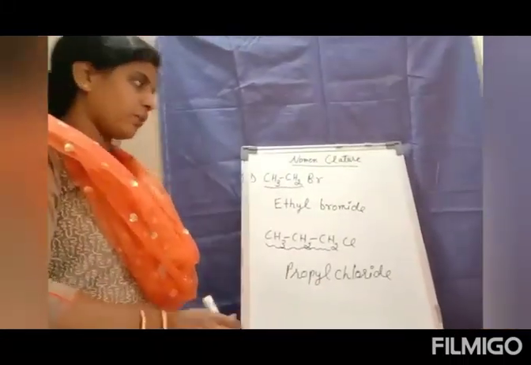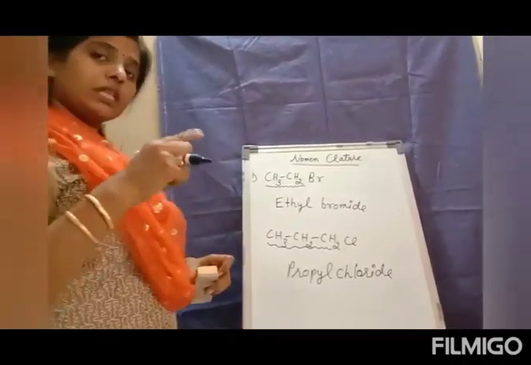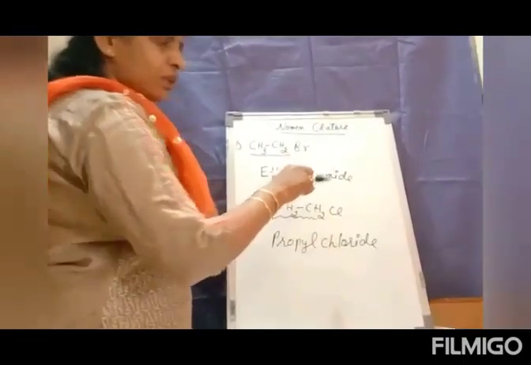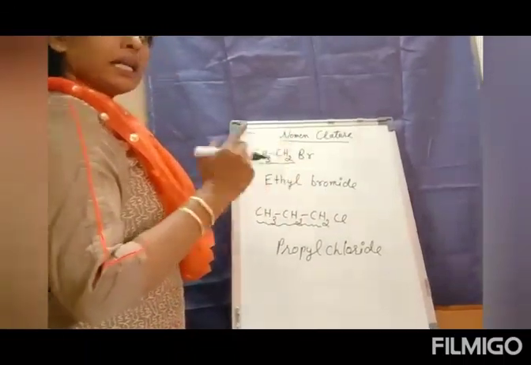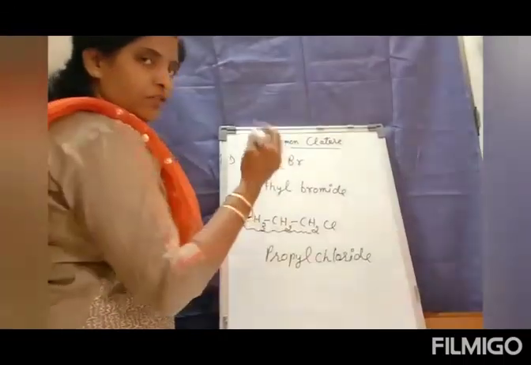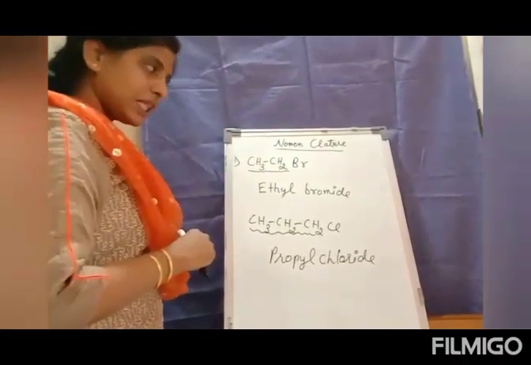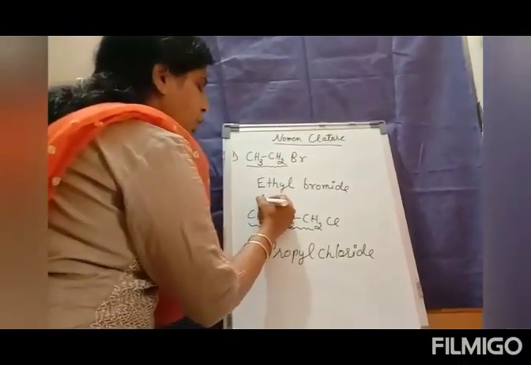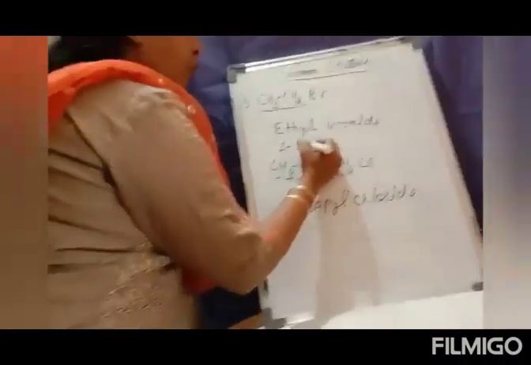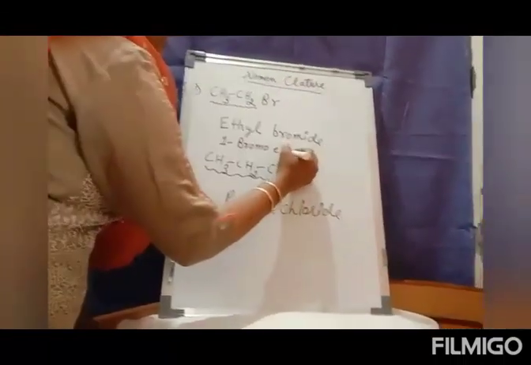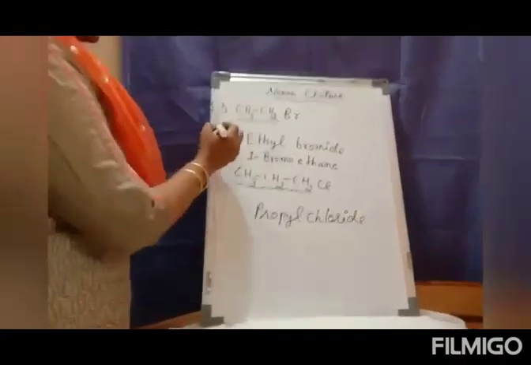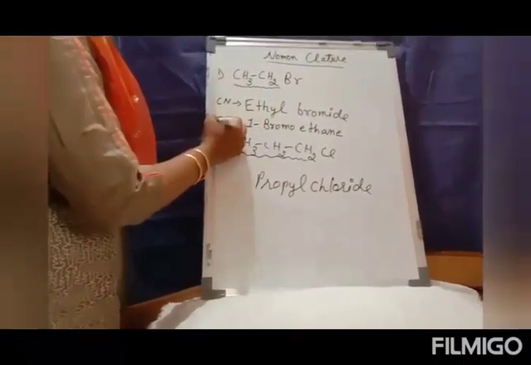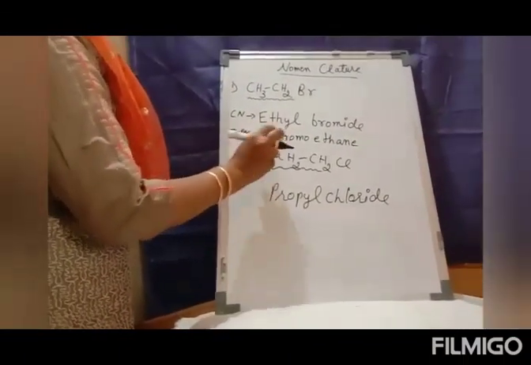What about the IUPAC name? The IUPAC name is written in the form of haloalkane. Here I have my bromine group, which will be named bromo, and the alkane: we have two carbon atoms, so the alkane is ethane. It is attached to the first carbon atom, so we can write the name as 1-bromoethane. So we have our common name for this compound as ethyl bromide and the IUPAC name as 1-bromoethane.